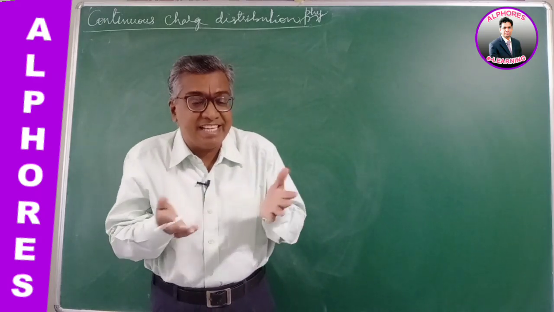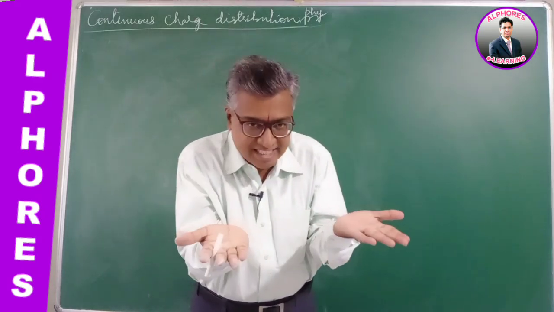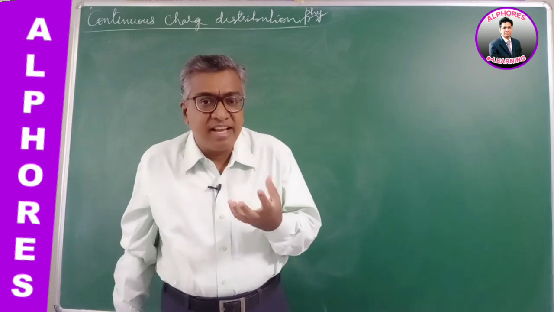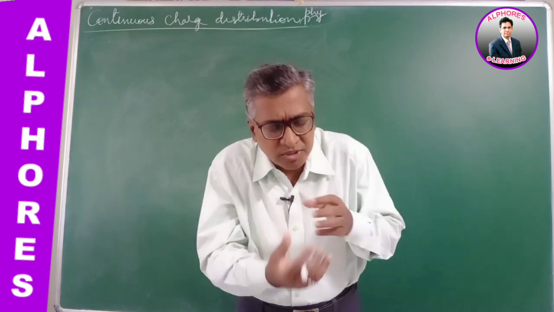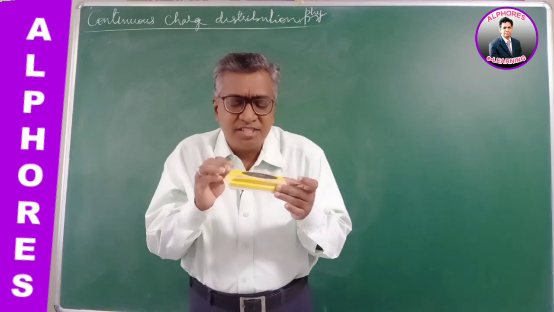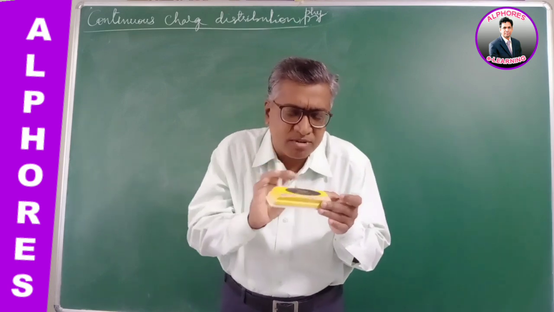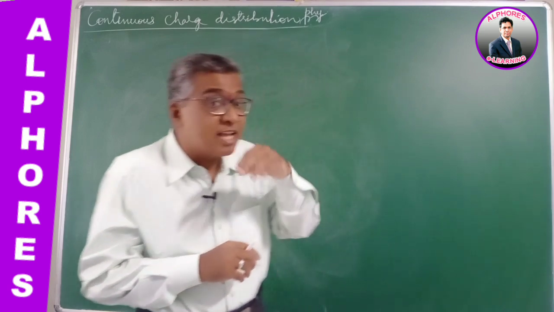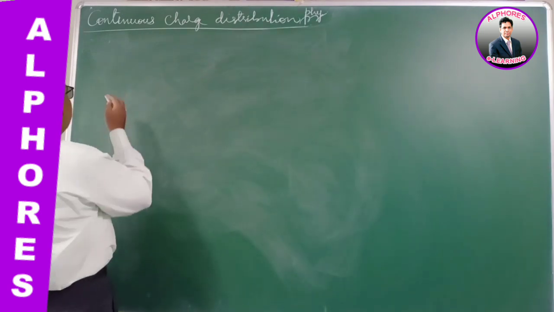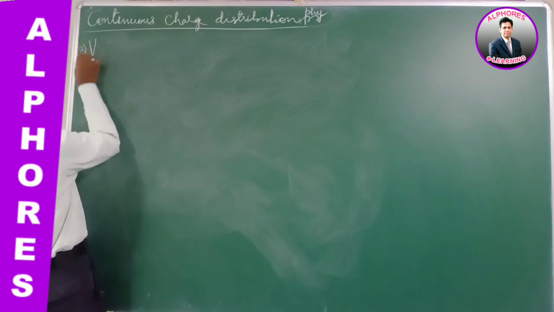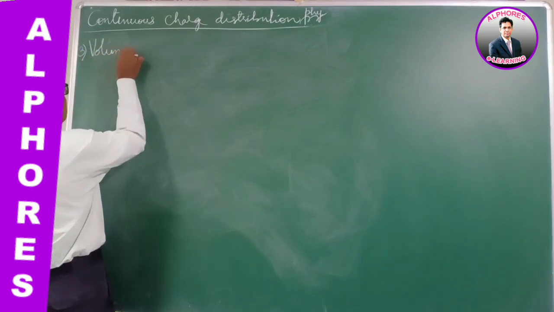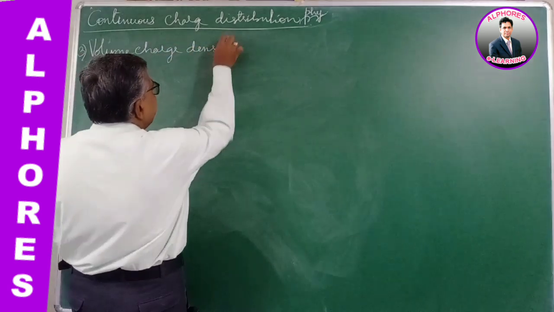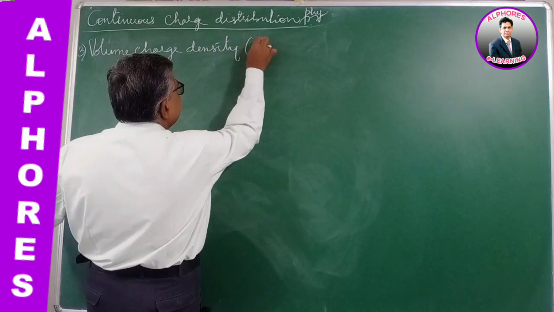Second, charge on a sheet was distributed in two dimensions, x and y, in a plane. Now we consider charge distributed throughout the matter, inside and outside, everywhere. For such cases we define a term called volume charge density, rho.